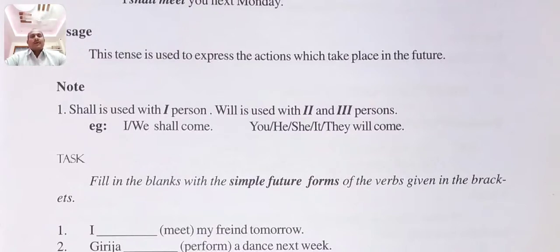And will is used for you, he, she, it, they. For example, you will come, he will come, she will come, it will come, they will come. This is the usage of the future simple tense.